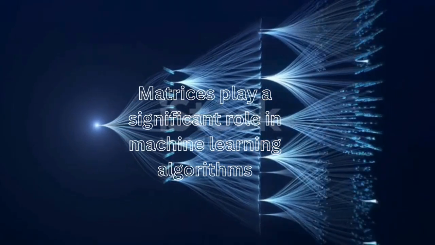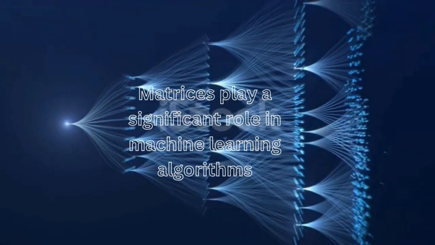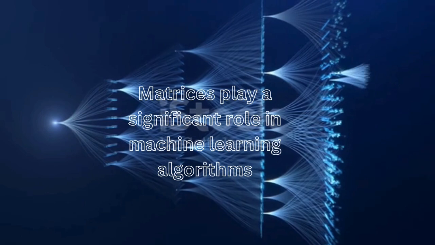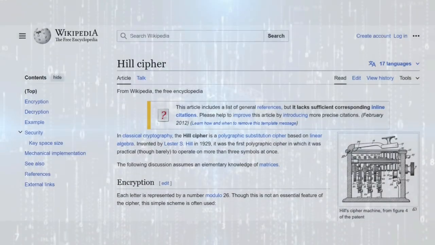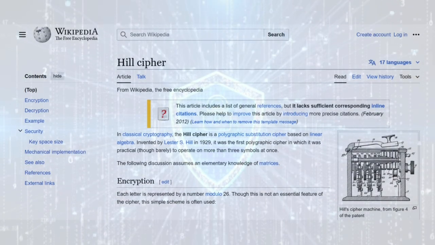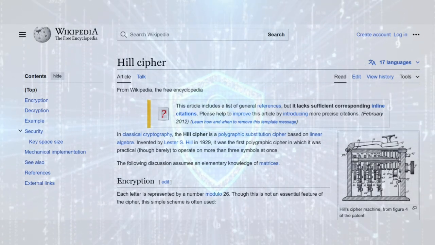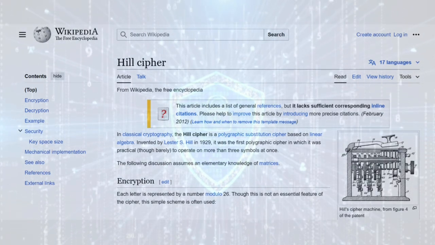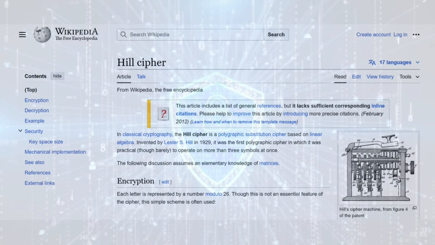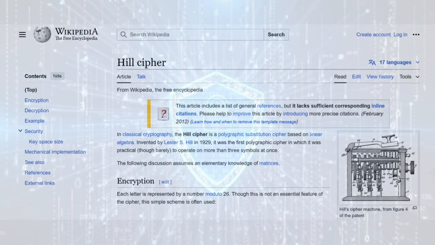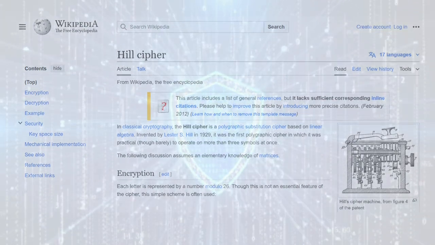The Hill cipher is a cryptographic algorithm that uses a matrix for encryption and decryption. In this method, plain text is divided into blocks of fixed size, and each block is converted into a numerical representation. These numerical representations are then multiplied by a fixed matrix modulo the size of the alphabet to produce a ciphertext.